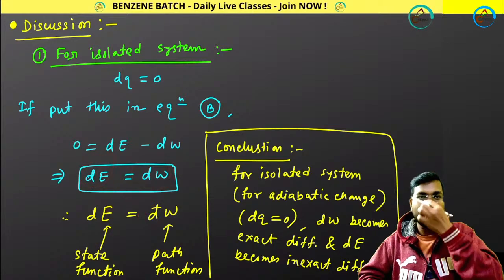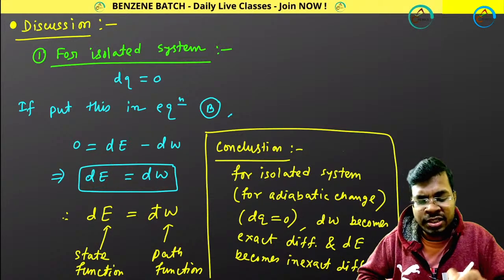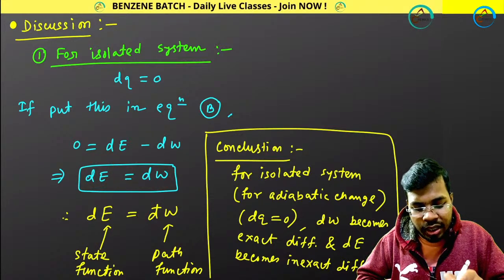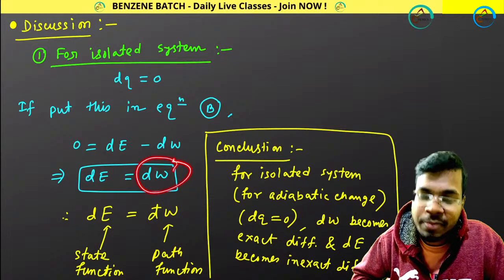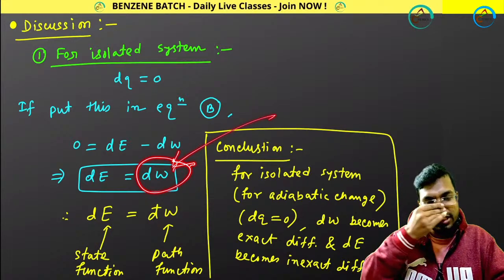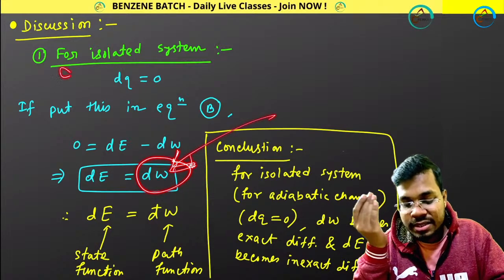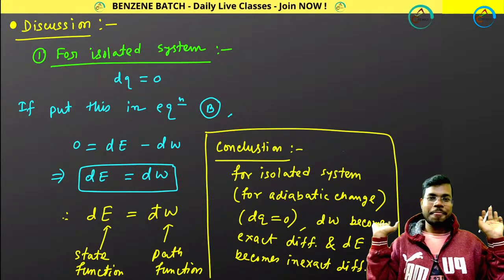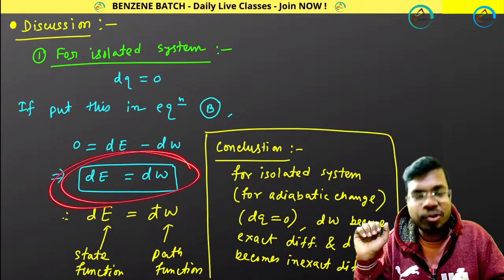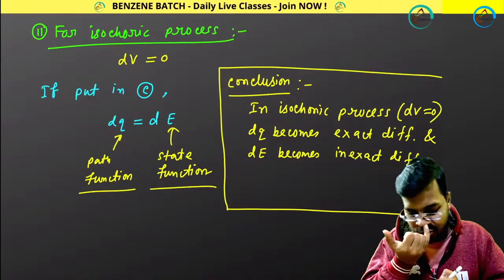That means if I ask you under which condition work becomes a state function, because work is a path function, but under which condition is work becoming a state function? Simple. For an isolated system, or dq equals 0. Got this? Maybe this kind of question you face in your MCQ level questions.